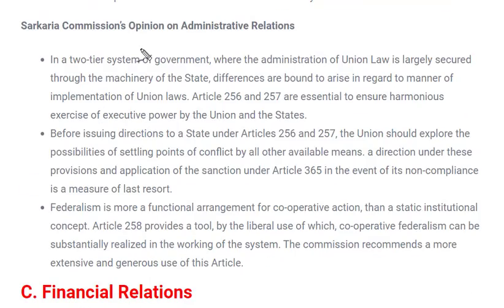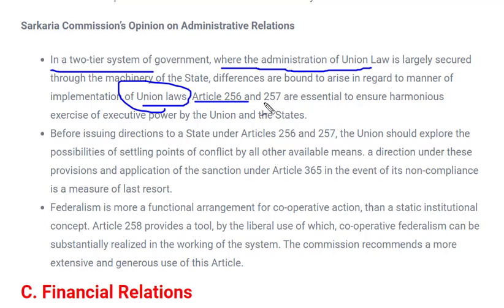The Sarkaria Commission also has an opinion about the administrative relation. What is its opinion? Let's see. In a two-tier system of government, where the administration of union law is largely secured through the machinery of the state, differences are bound to arise in regard to the manner of implementation of union laws. Articles 256 and 257 are essential to ensure harmonious exercise of the executive power of union and state.